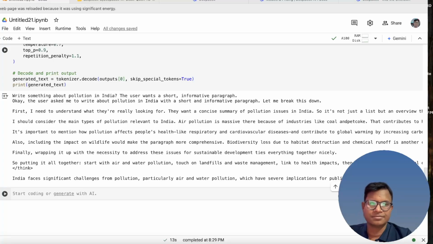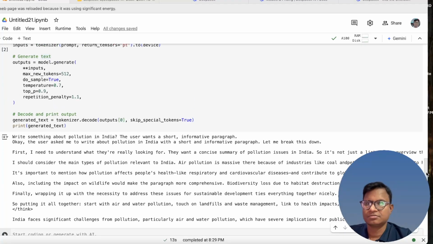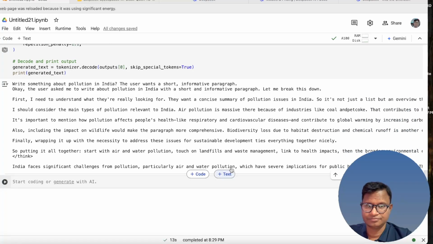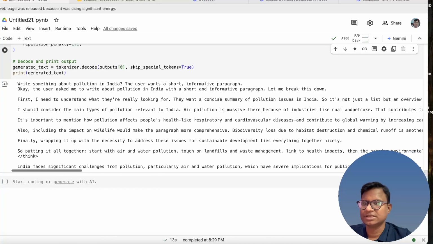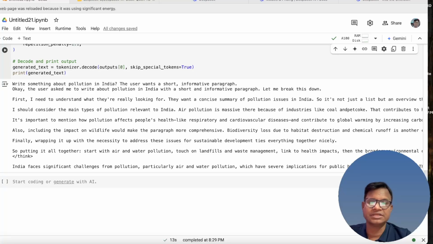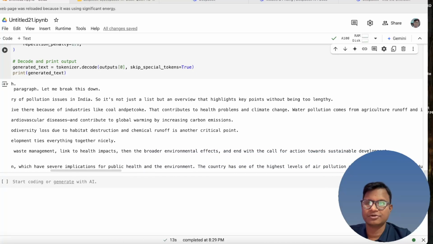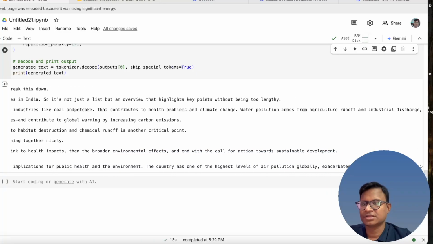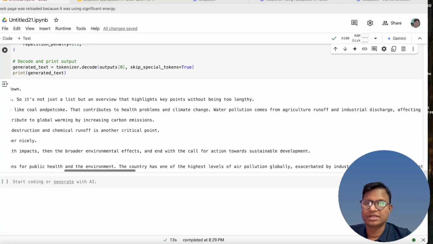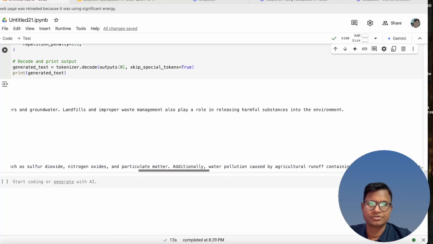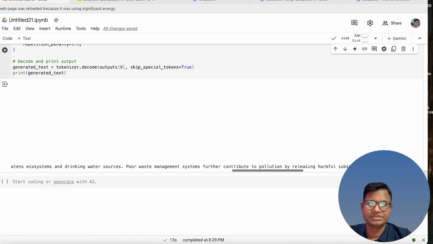Because I have given an output token limit of 512 only, I could have increased it and it would have given me a better result. But even then, it has written that India faces significant challenges from pollution, particularly air and water pollution, which has severe implications for public health and the environment, and so on. So it has given me a decent answer here.